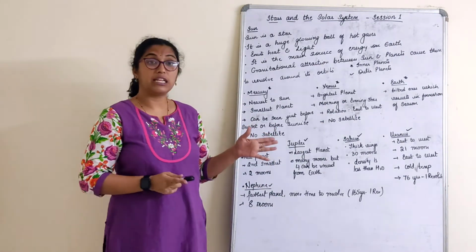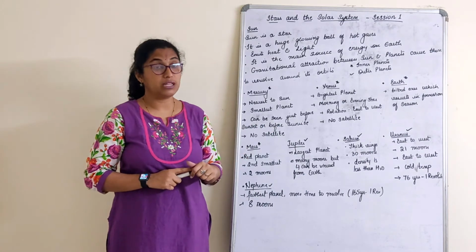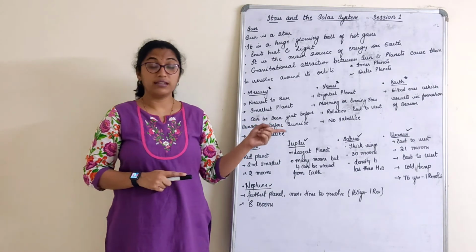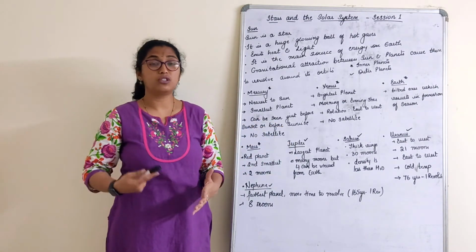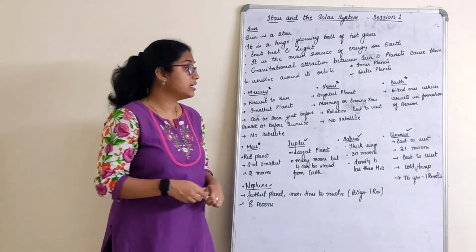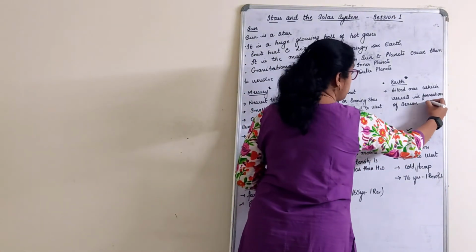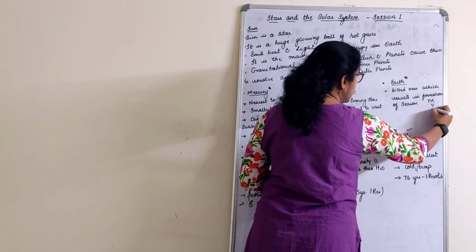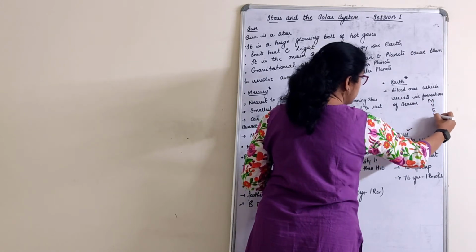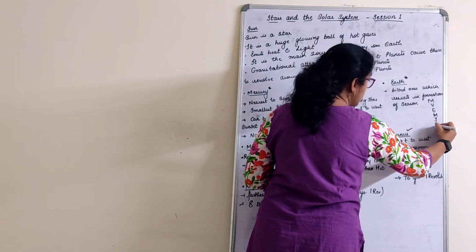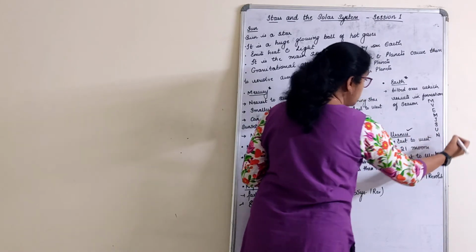So basically there are only 8 planets in our solar system, and they are to be written in order. You all know different mnemonics to remember this. One could be: My Very Educated Mother Just Served Us Noodles.